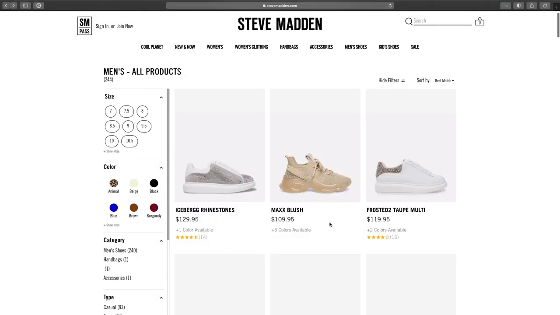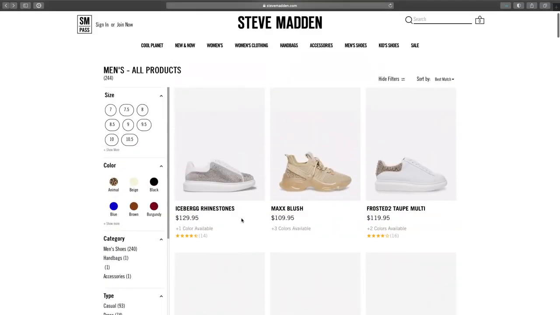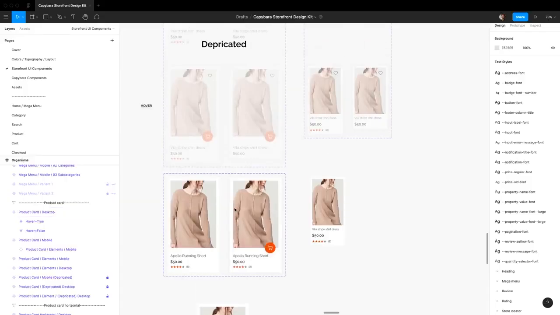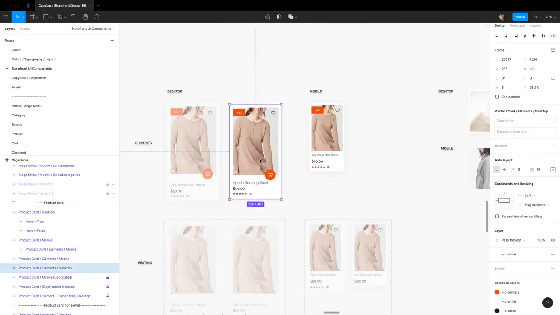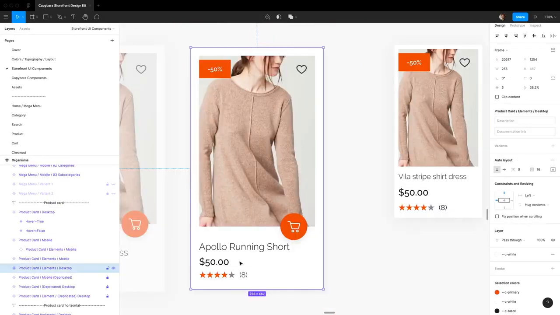This is what you're going to run into when you go to most e-commerce companies to build their product card out. So let's come over here and take a look at our component. Out of the box, these are all the slots that are available to you within the product card. You have a badge that you can put any kind of description in, or some kind of additional text. And you have a wish list button over here that you can choose when to show and hide. And you have a slot to show a quick add to cart menu.